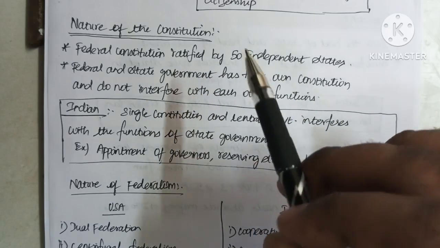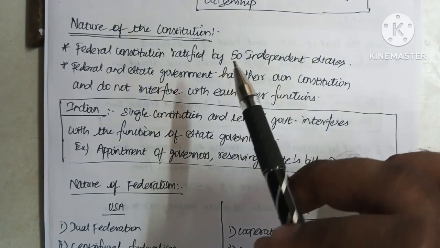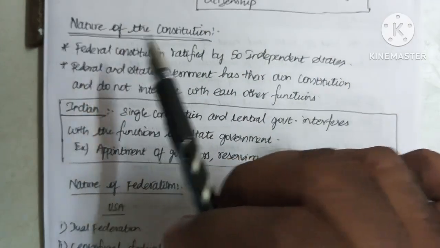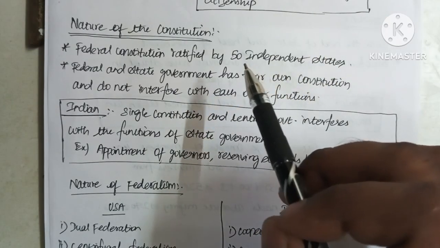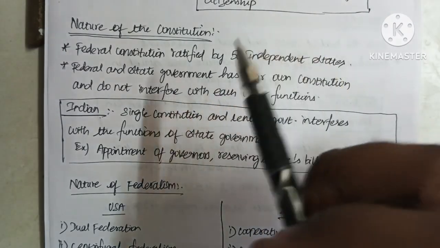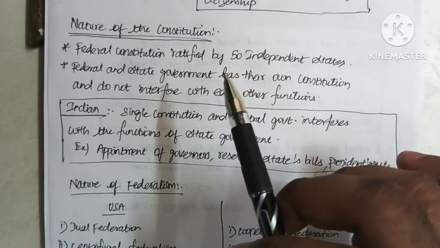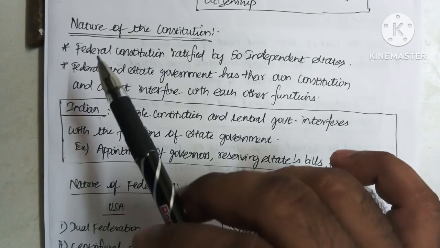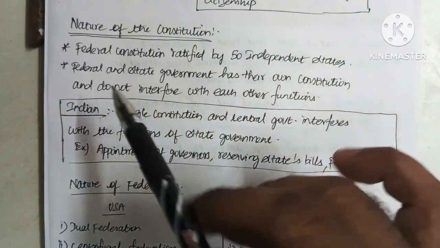In the US also there are states, and the US consists of 50 independent states. So the constitution of the United States of America was prepared by these 50 independent states in a convention. They assembled together and framed the constitution for the entire United States of America. So it was a federal constitution ratified by 50 independent states.